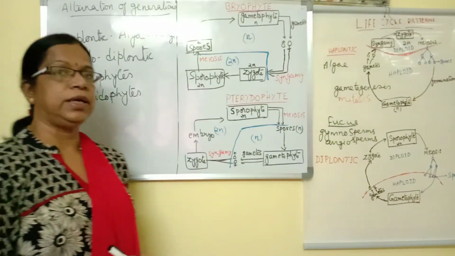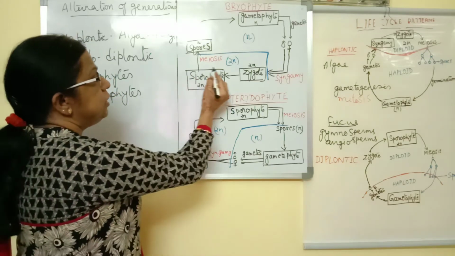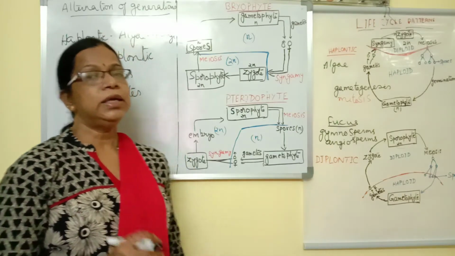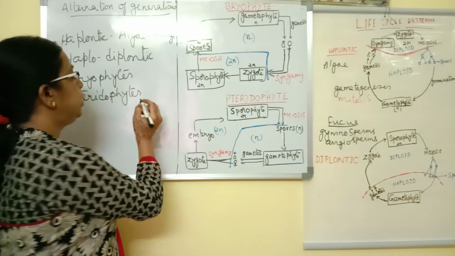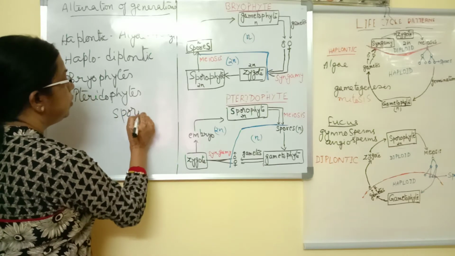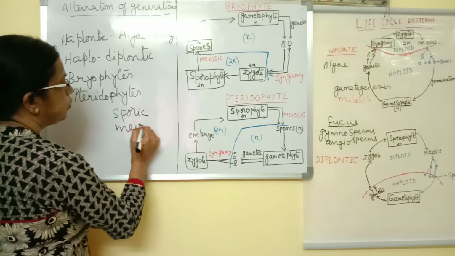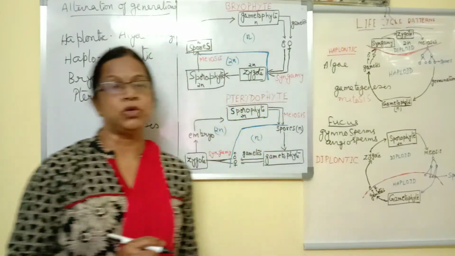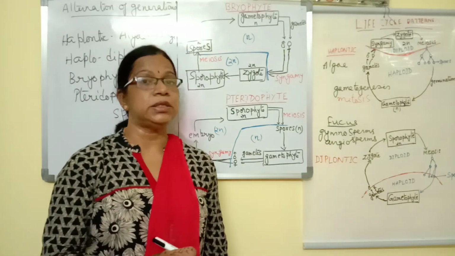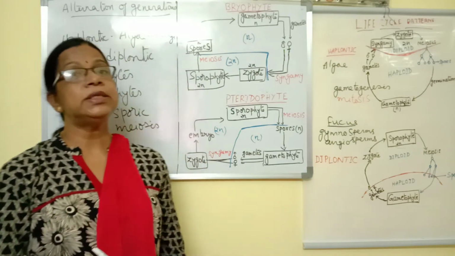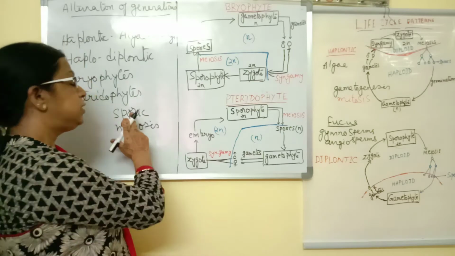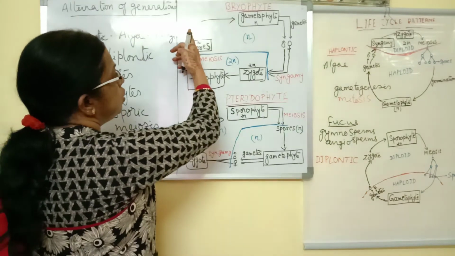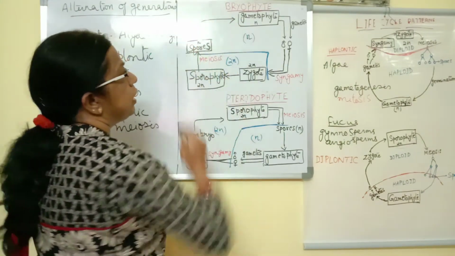Now where is meiosis occurring here? Meiosis occurs in the sporophyte. This type of meiosis which occurs in the sporophyte is called sporic meiosis. Sporic meiosis we also find in the diplontic life cycles, that is in angiosperms and gymnosperms. Wherever spore mother cells undergo meiosis, that is, spore mother cells are meiocytes, we call it sporic meiosis. Now the sporophyte, after producing haploid spores, the spores will germinate and give rise to the gametophyte.